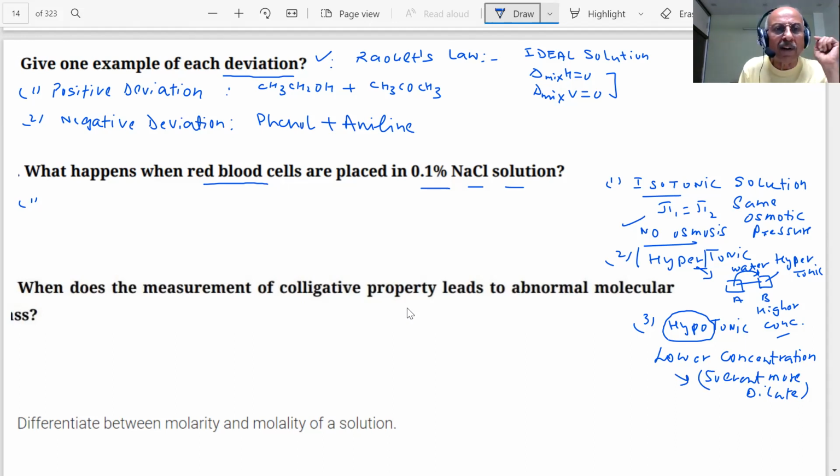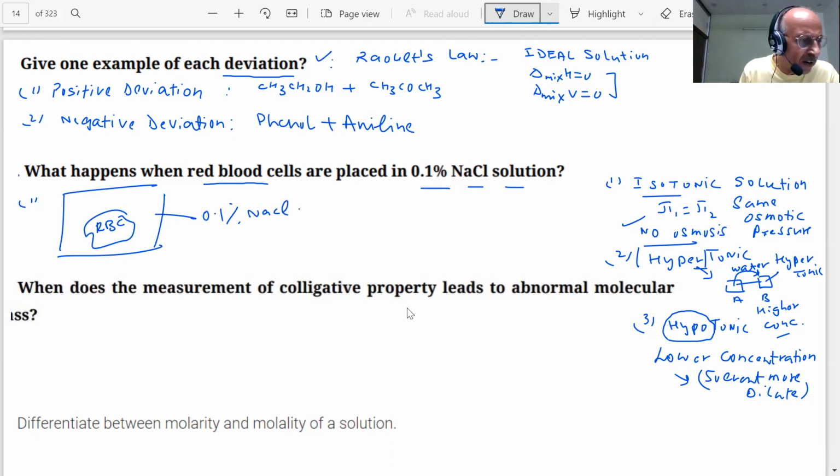Okay. Now, what is the question here? You have an RBC. You are putting it in a solution, student. This is 0.1% NaCl solution. What is the concentration inside the RBC, students? 0.9%. Therefore, student, this concentration is less or more? Less.